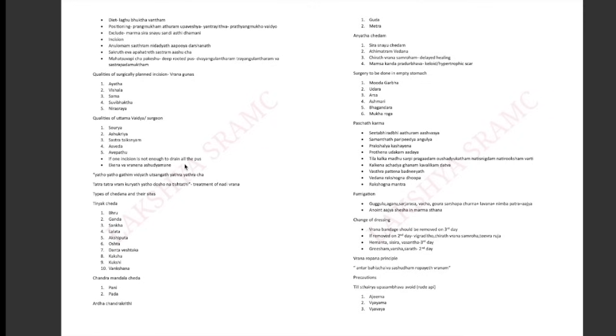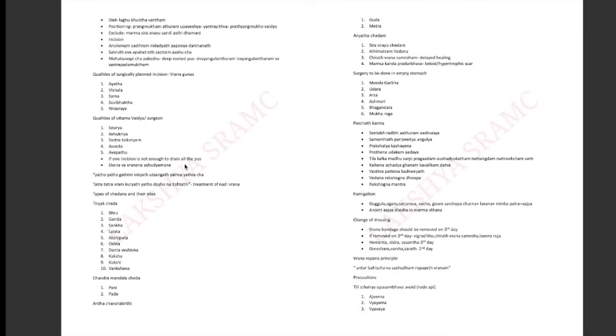So this is the Paschat Karma. Sheetabhir adbhir aturam ashwasya samantat paripidya angulya prakshalya kashayena prodena udagamadaya tilakalka madhusarpi pragadham aushadhiyuktam na atisnigdham na atiruksham vartim kalkena achadya ghanam kavalikam dattva vastrapattena bandhaniyat vedana rakshoghna dhoopam and give Rakshoghna mantra.